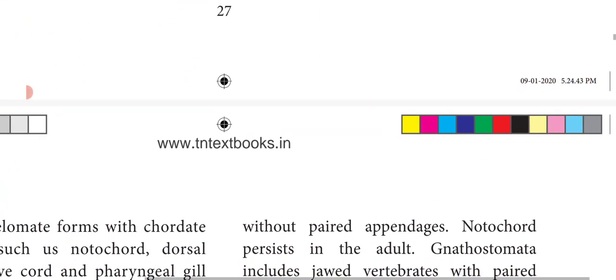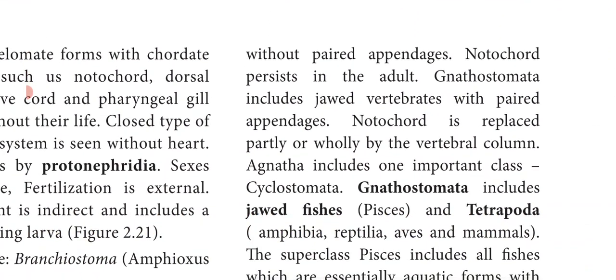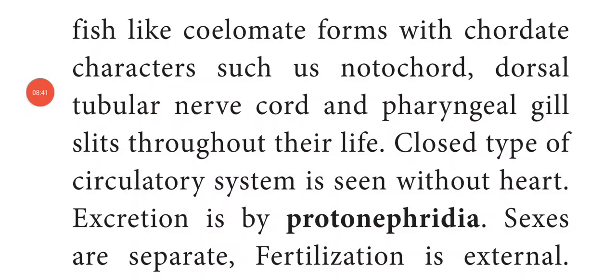They are small, very small fish-like coelomate forms with chordate characters. They possess all the chordate characters, such as the notochord, dorsal tubular nerve cord and pharyngeal slits, throughout their life.